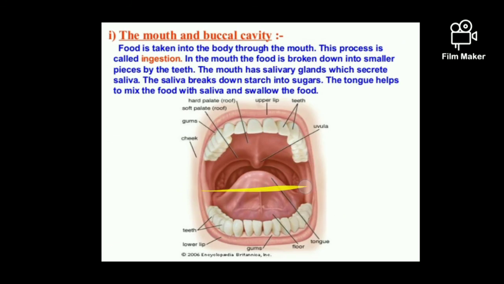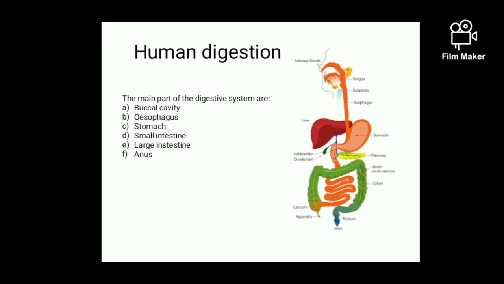Now dear students, again I am summarizing the same thing. Human digestion is the process in which food is broken down into a simpler form. The parts involved are the buccal cavity, esophagus, stomach, small intestine, large intestine, and rectum. These are the important parts of the human digestion process, due to which food is broken down into simpler form. The rest we will discuss in the next video.